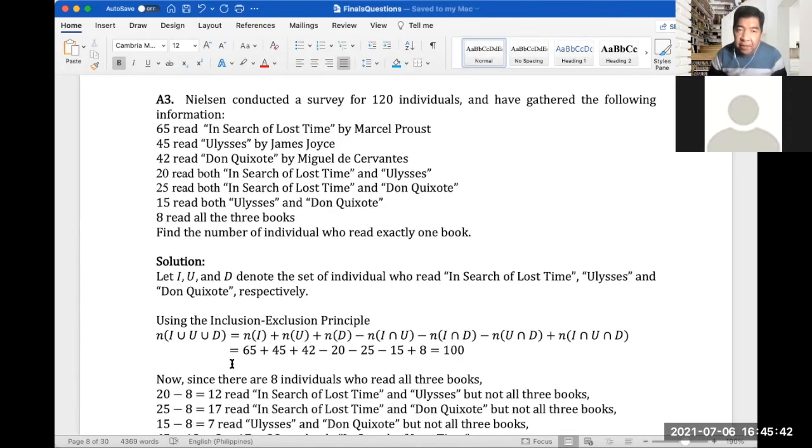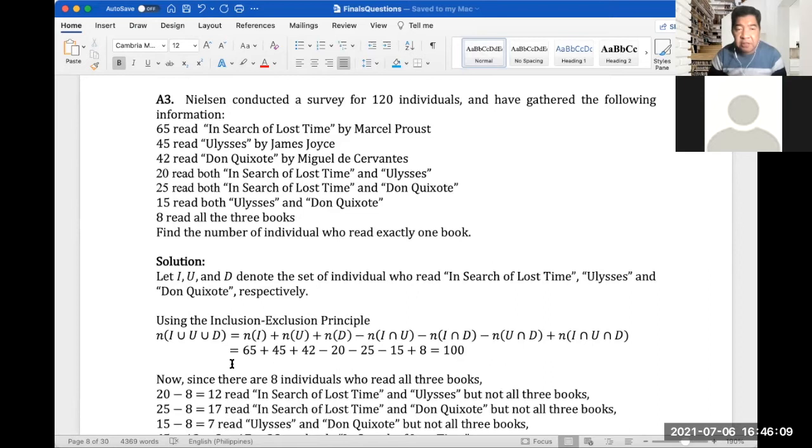Okay, Nielsen conducted a survey for 120 individuals and have gathered the following information. So 65 read In Search of Lost Time by Marcel Proust, and then 45 read Ulysses by James Joyce, 42 read Don Quixote by Miguel de Cervantes, 20 read both In Search of Lost Time and Ulysses, 25 read both In Search of Lost Time and Don Quixote, 15 read both Ulysses and Don Quixote, 8 read all three books.